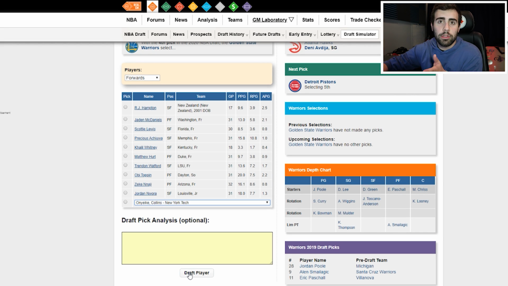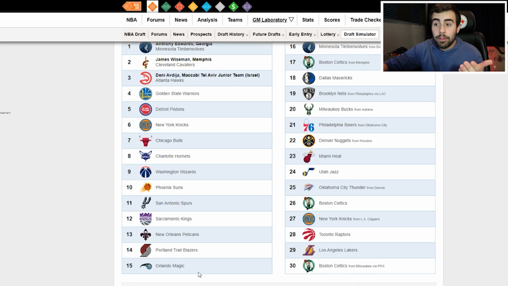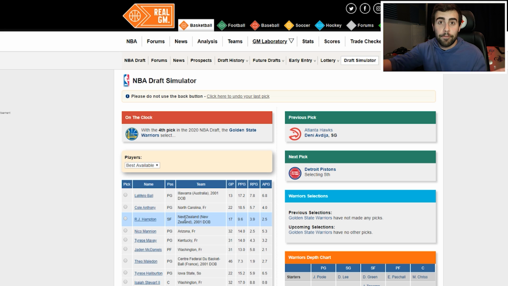I think the Warriors will take a center because then they can complete their starting 5 of Curry, Clay, Wiggins, Draymond, and Okongwu. They would probably really like Wiseman there in the first round or in their top 5. Maybe they would go LaMelo Ball, who knows, and then slide Clay to the 3, Draymond to the 4, or Wiggins to the 4, Draymond to the 5, and kind of play small ball once again. But I kind of see them taking a Wiseman or an Onyeka Okongwu in the top 5, and they'll probably be there because they're the worst team in the NBA.